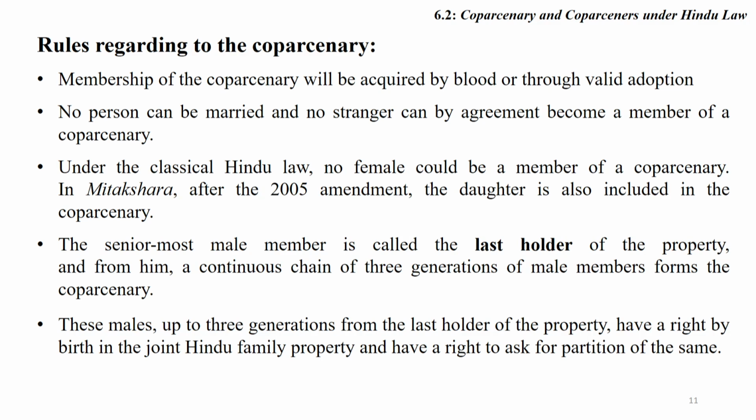The senior most male member is called the last holder of the property, and from him a continuous chain of 3 generations of male members forms the coparcenary. These males up to 3 generations from the last holder of the property have a right by birth in the joint Hindu family property and have a right to ask for partition of it.